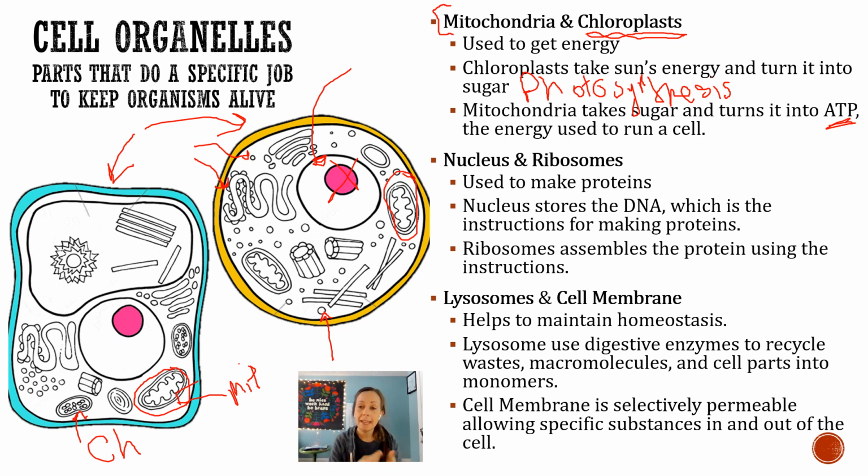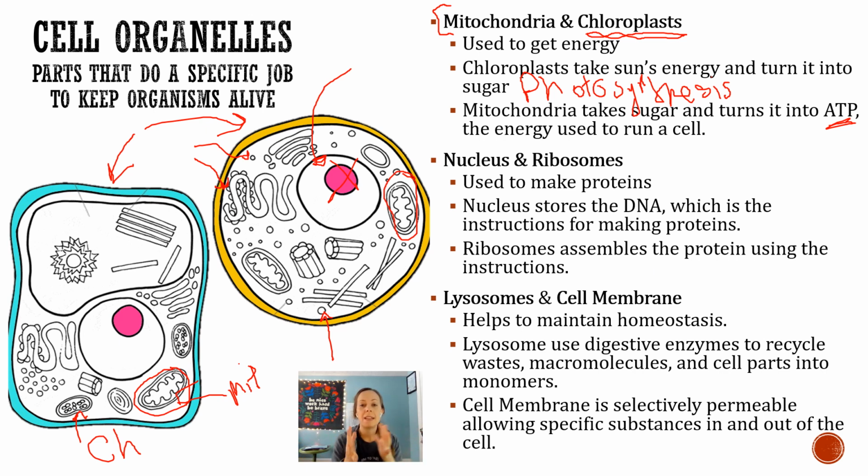Lysosomes contain digestive enzymes that are used to break down waste. So recycle waste, macromolecules, and cell parts into their actual monomers or into their smaller pieces. So they take those big chains and just break them up so that we can use all the little parts again. Our cell is great at recycling, right? We take carbohydrates, we slice it all down until we get to our carbon, our hydrogen, our oxygen, and then we take that carbon, hydrogen, oxygen, and we put it back together in different ways so that we can use it. Lysosomes help us do that. They break things down so the rest of the cell can put it together to use it. All right, that's how that helps us maintain homeostasis, because it helps us make and break things that we have in our body.